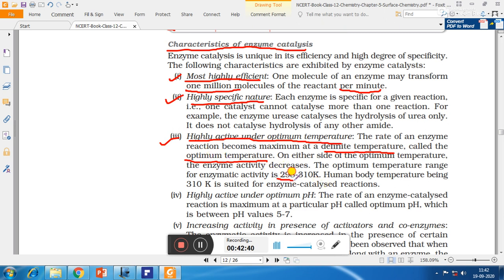So enzymes are highly active in this temperature range. Below 298 Kelvin and above 310 Kelvin, the activity of enzyme decreases. For example, the temperature of human body is 310 Kelvin, which falls in this range. That's why in our body, enzymes are highly active.